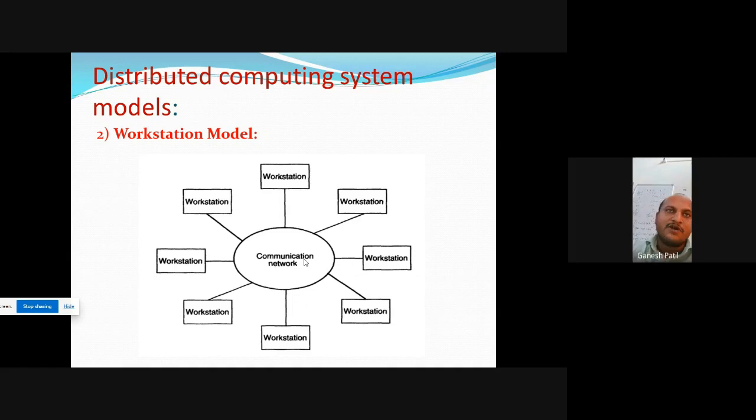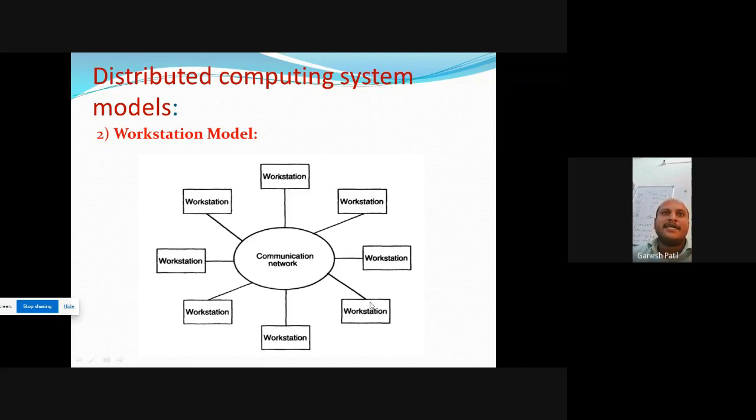Second is the workstation model. Okay, workstation means our personal computer. It's simple. Workstation means personal computer. Every lab has computers. Another name of this computer is the workstation. Another name of this computer is the personal computer. Okay. In the workstation model, every computer wants to communicate with another computer via this communication network. Okay. Here, for example, 1, 2, 3, 4, 5, 6, 7, 8. There are a total of 8 workstations connected to the communication network. For example, we take the example of any single lab.